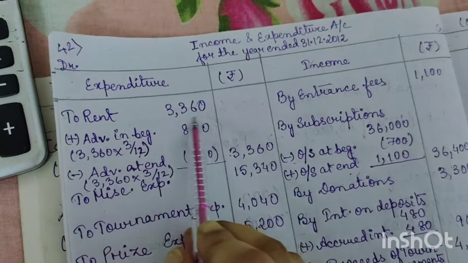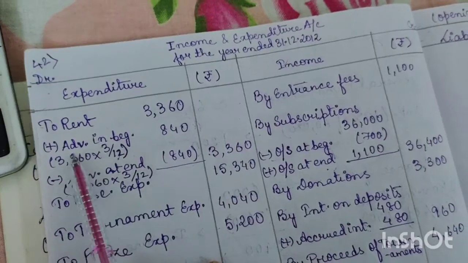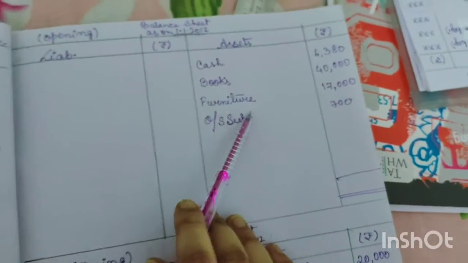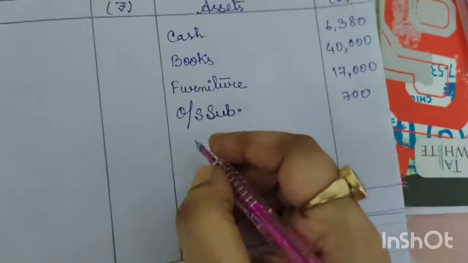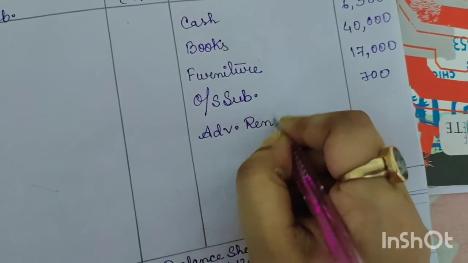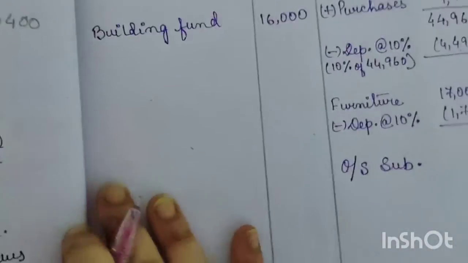Now rent, we have advance in the beginning also and advance at the end also. And as we know, any expense made in advance is treated as an asset, right? So advance rent in the beginning we will write in the asset side, advance rent. The amount is 840, and here we will write